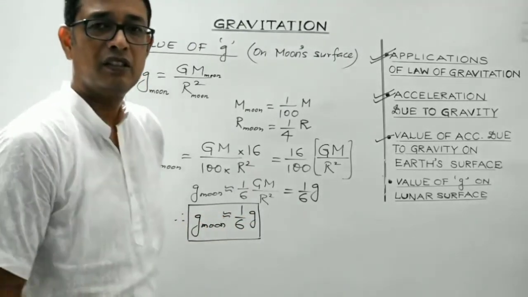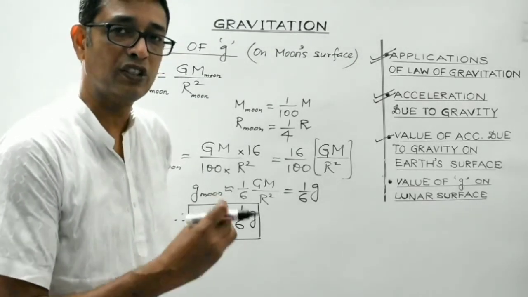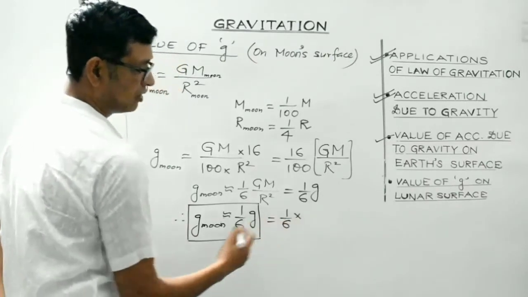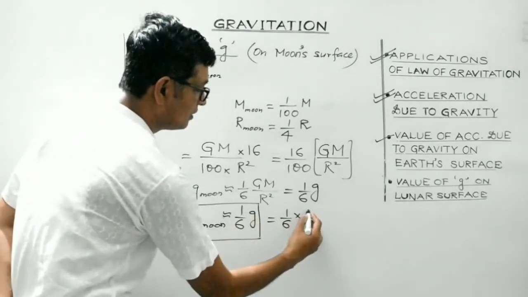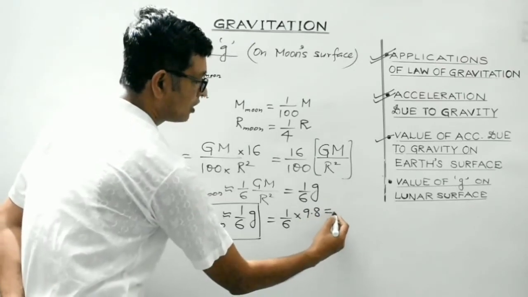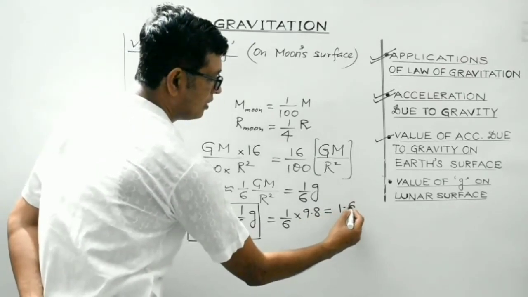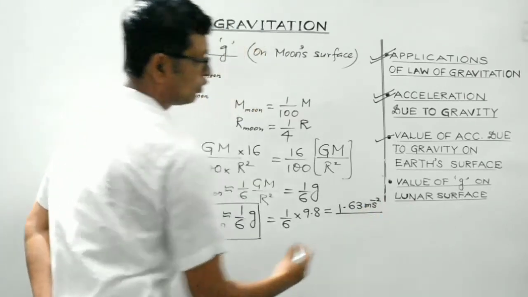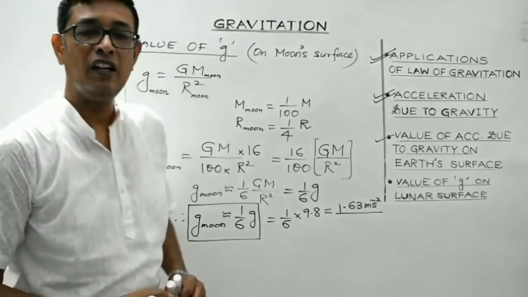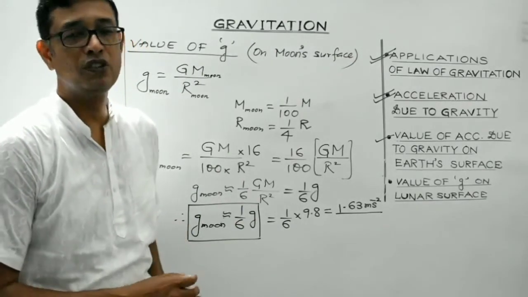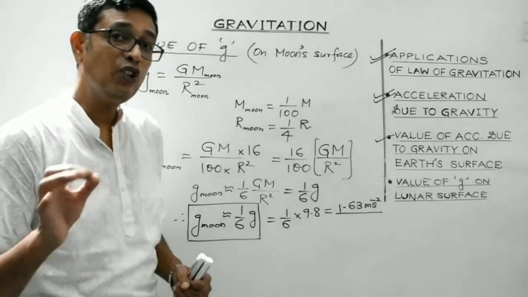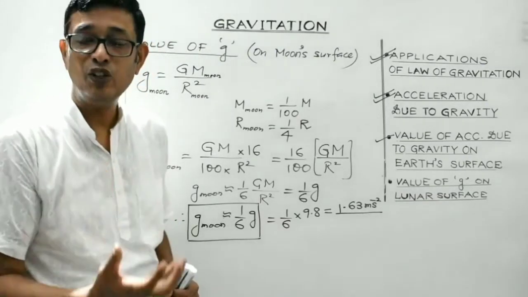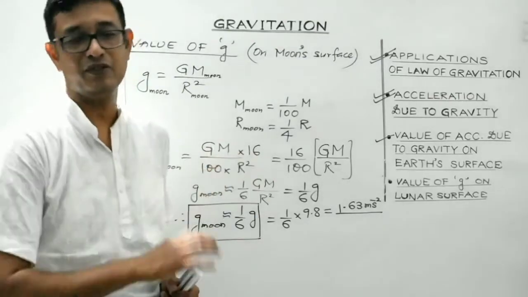So we can determine the numerical value of the acceleration due to gravity on the lunar surface as well. That can be found by substituting the value of small g. Small g on earth's surface is 9.8. So it will give us 1.63 meter per second square. So students, this is the value of acceleration due to gravity on the moon's surface. So the value of acceleration due to gravity on the moon's surface is 1 by 6 the value of acceleration due to gravity on the earth's surface.